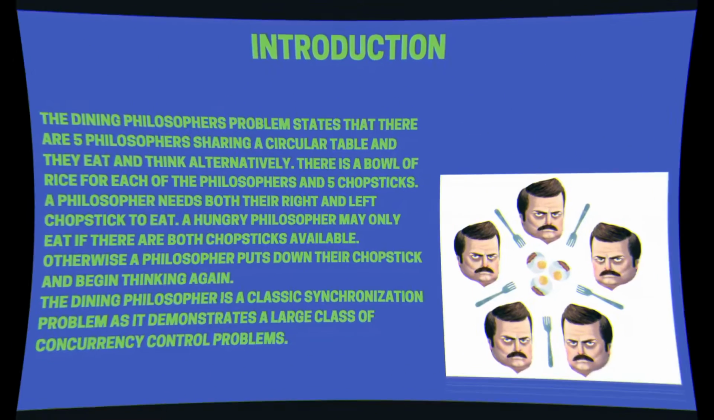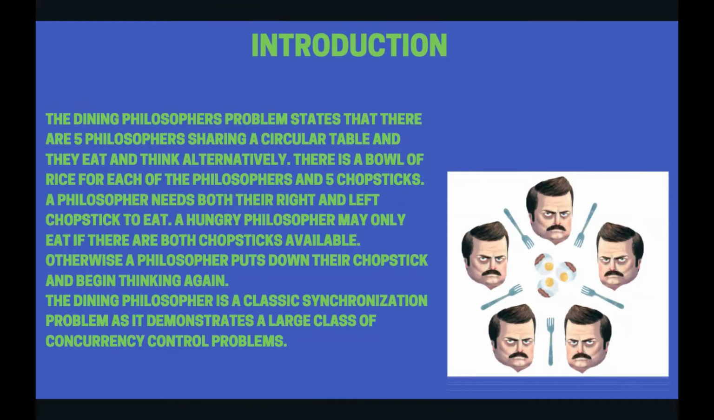conclusion. Introduction. The dining philosopher problem states that there are five philosophers sharing a circular table and they eat and think alternately. There is a bowl of rice for each of the philosophers and five chopsticks. A philosopher needs both right and left chopsticks to eat. A hungry philosopher may only eat if both chopsticks are available. Otherwise, a philosopher puts down the chopstick and begins to think.